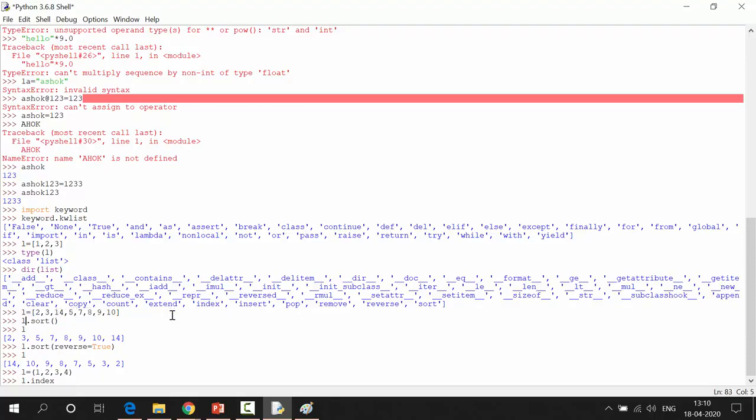0 1 2 3 4 5 6, like that. So that is the index. So insert: I can insert an element at the specified index position. So L.insert(index position, my element). That is the syntax.